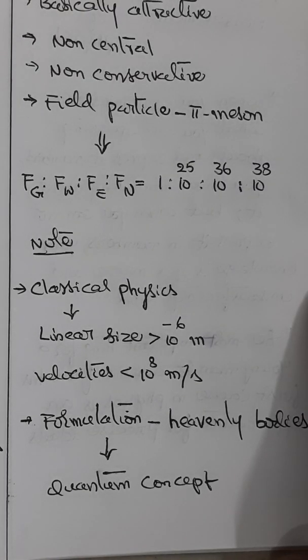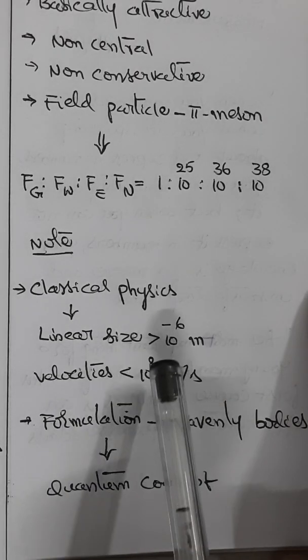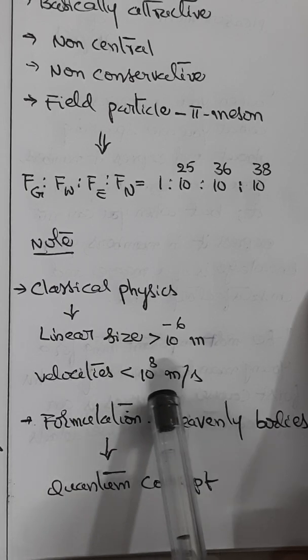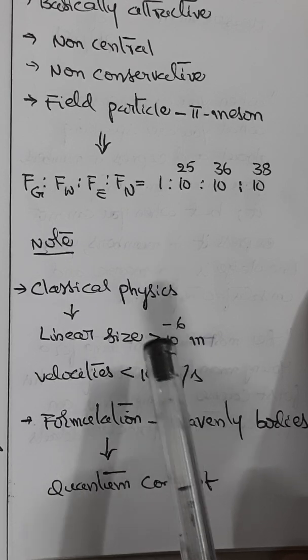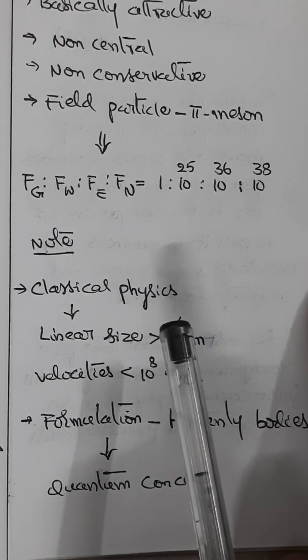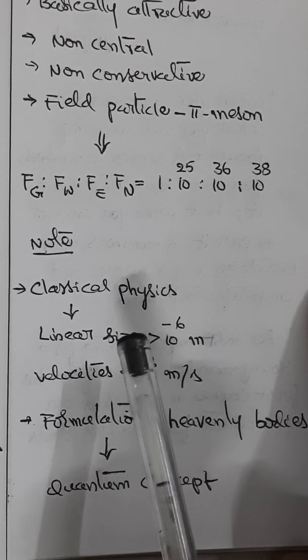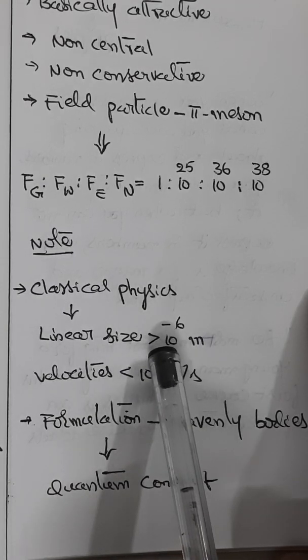Before proceeding further, let us quickly note that classical physics is a good description of nature when we confine ourselves to particles of linear size greater than 10 power minus 6 meters, moving with velocities less than 10 power 8 meters per second. The size restriction automatically excludes any appreciable effects of nuclear forces or weak forces. So in classical physics, we need to consider only the gravitational forces and electromagnetic forces.